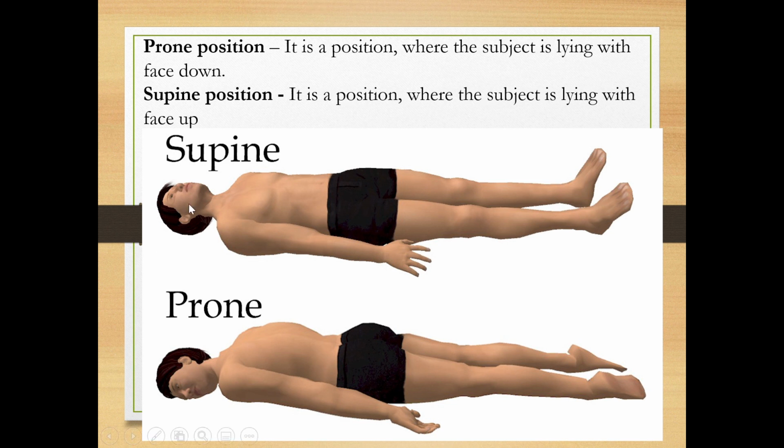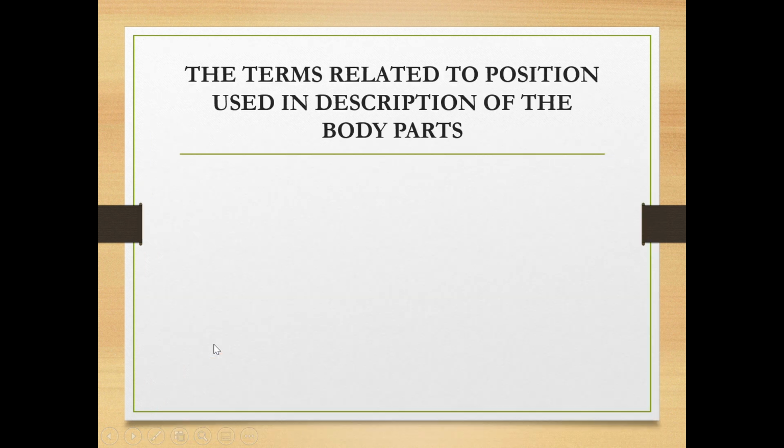If you see here, a person lying down with the face upwards is the supine position. A person lying down with the face downwards is the prone position. Supine means face upwards, prone means face downwards.